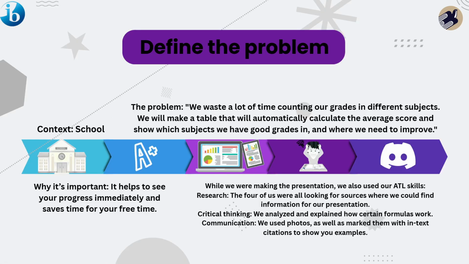Define the problem. Context: school. The problem we have chosen is that we waste a lot of time counting or grading different subjects, and we will make a table system that will automatically calculate the average score and show which subjects we have good grades in and where we need to improve more. Why is it important? It helps to see your progress immediately and saves time for your free time.